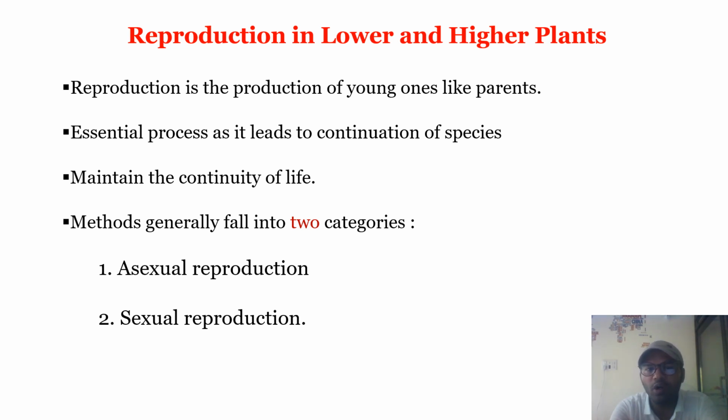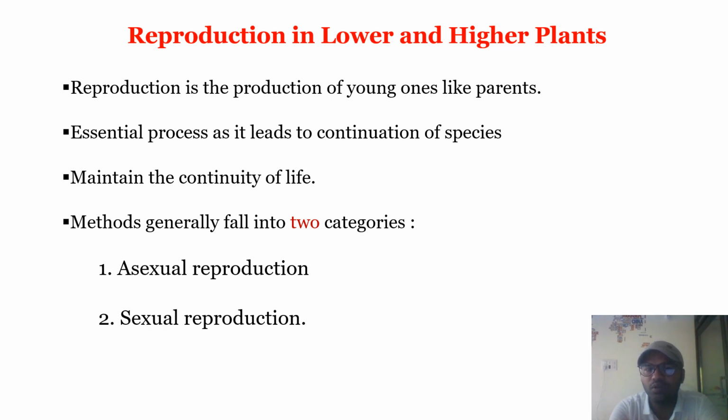It is the process through which parents form their progeny, and hence it maintains the continuity of life.